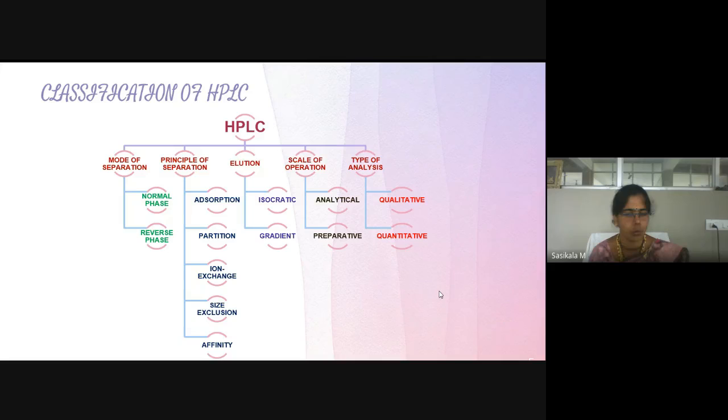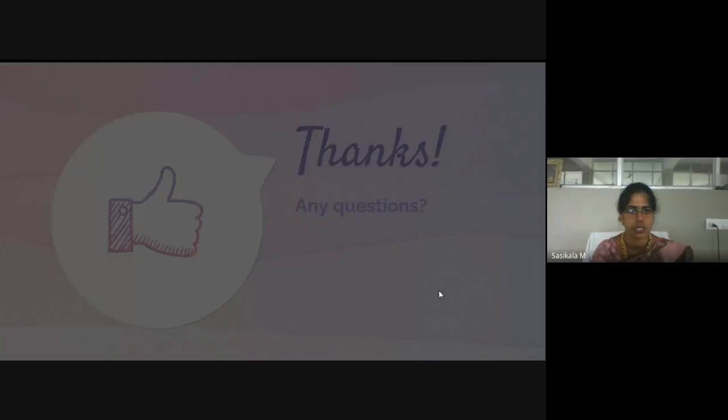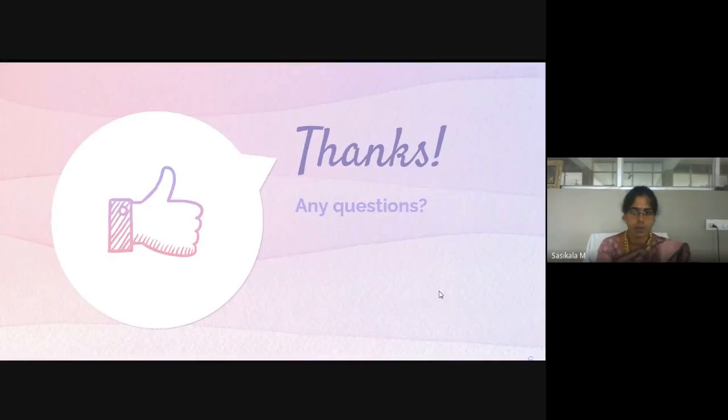So these are the different classifications of HPLC chromatography. First is mode of separation, normal mode or reverse mode. Then principle of separation: adsorption, partition, ion exchange, size exclusion or gel filtration, then affinity. Then according to elution, isocratic and gradient. Based on scale of operation, analytical and preparative. Based on type of analysis, qualitative and quantitative. This is about classification. With this, I am completing today's class.